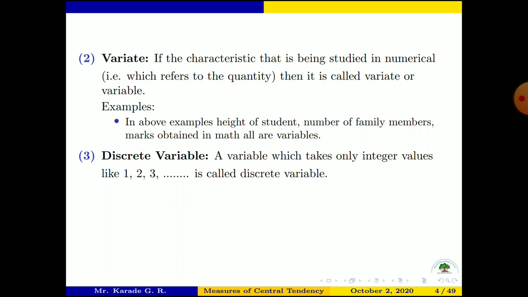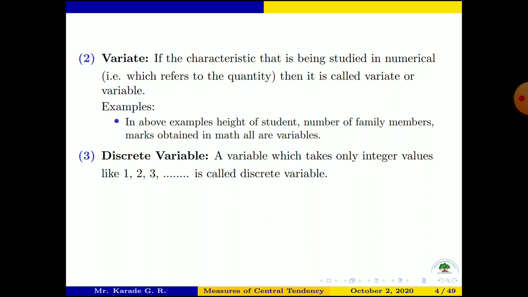Suppose the first student has 4 members in his family, and the second student has 5 family members.